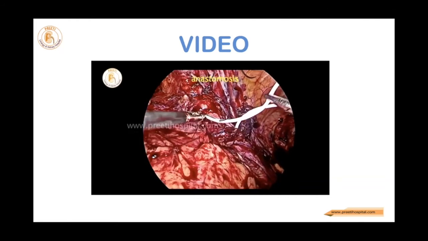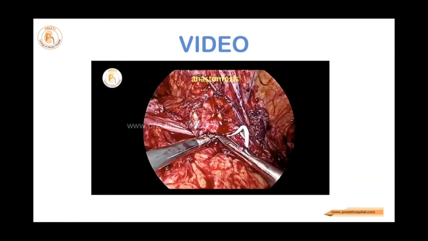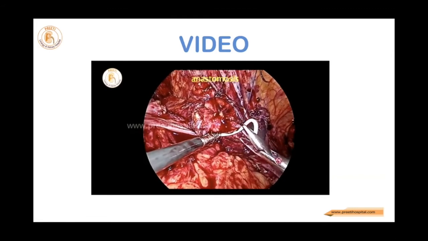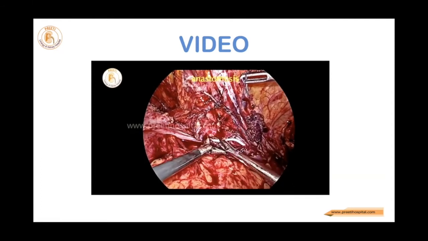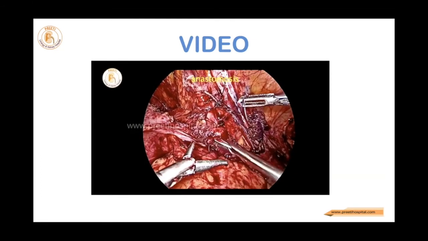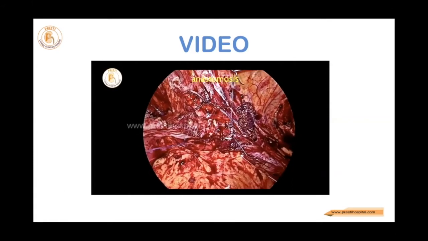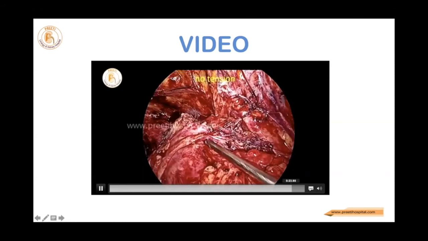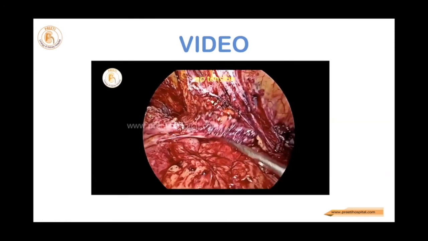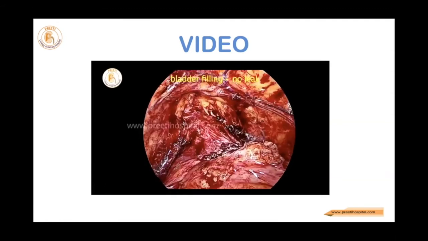Slowly you have to see, slowly 1 millimeter, without unnecessary urgency. If you do it that way, only then will it go. Otherwise, sometimes we spend half an hour only in putting the stent. Now this is the obliquity which we see, and carefully identifying the stent every time, complete the anastomosis. At the end, you have to lift it, and if it is playing like this, it is better. This patient is also doing well.